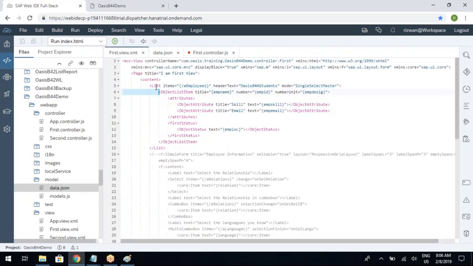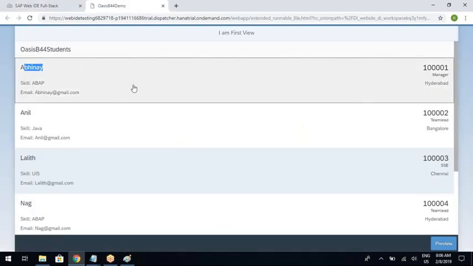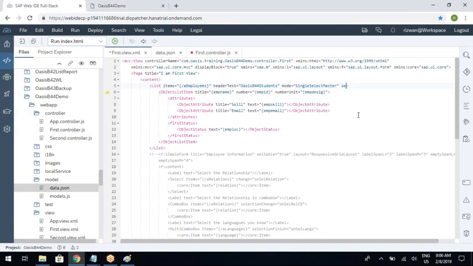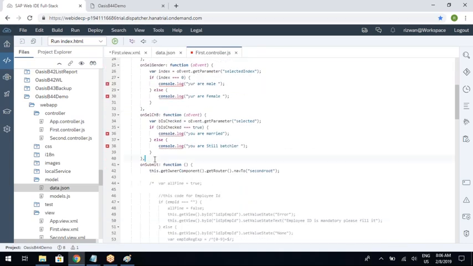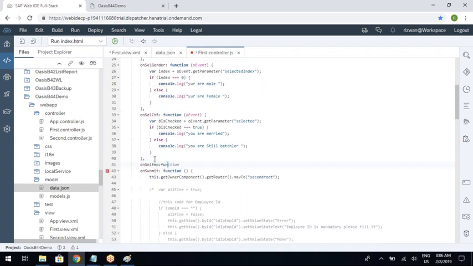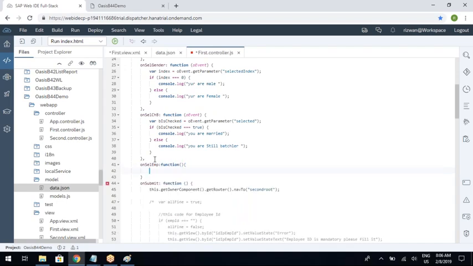Now what we need to do, for the list, we need to assign the action. What is the action? You are selecting the item. So the action name is selection change. Write onSelectEmployee, copy this, go to the controller, and write the function. The oEvent concept will be the same.